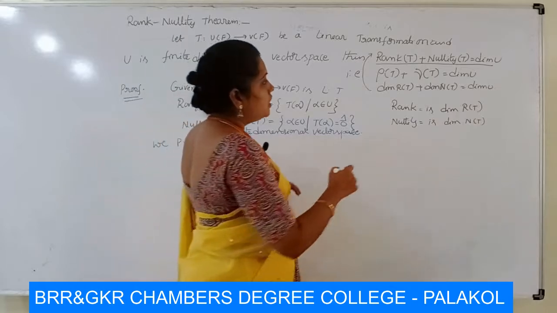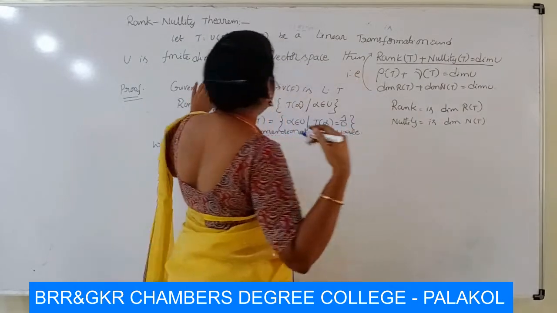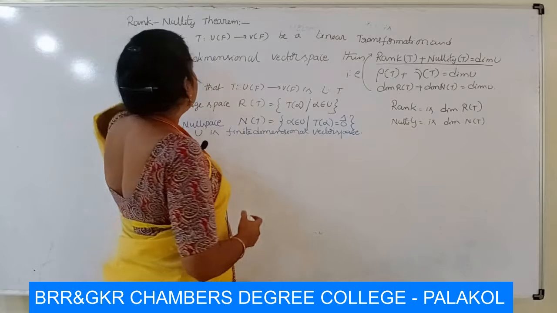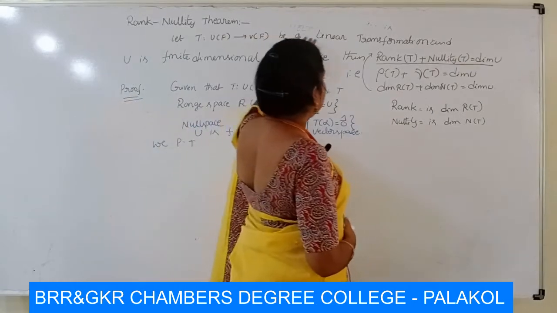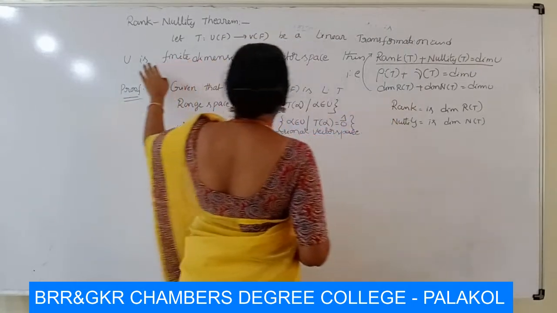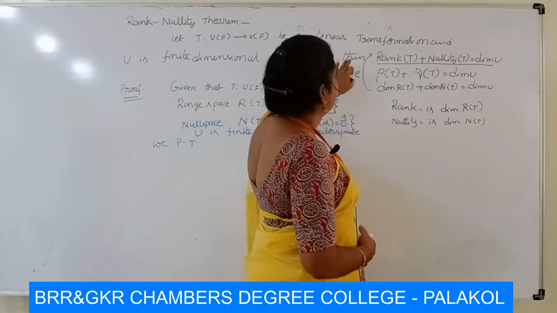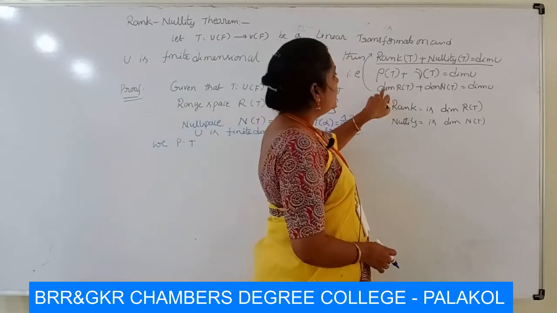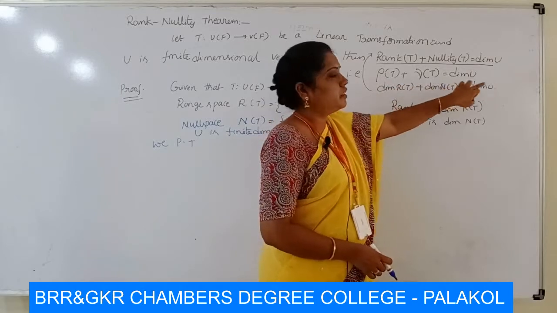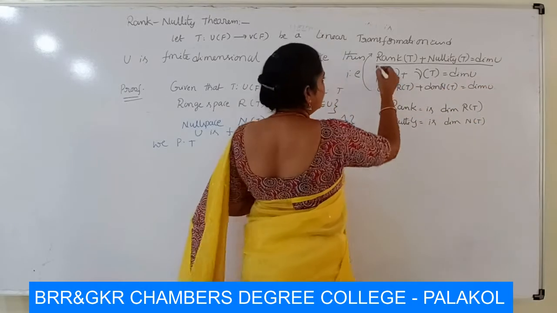Dear students, write this. Again I repeat the statement of this theorem. Let T from U of F to V of F be a linear transformation and U a finite dimensional vector space. Then we have to prove dimension R of T plus dimension N of T is equal to dimension U.